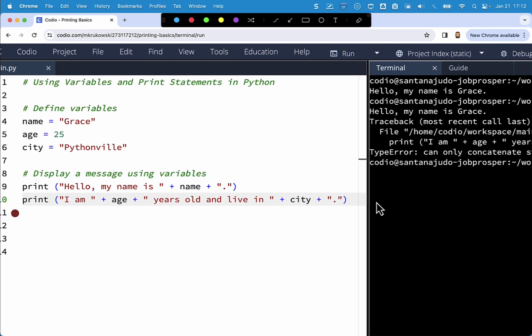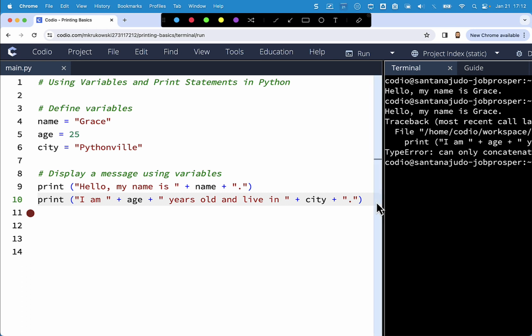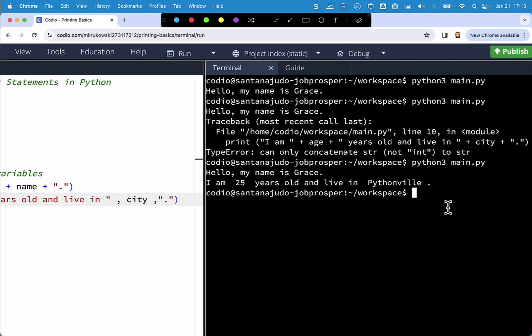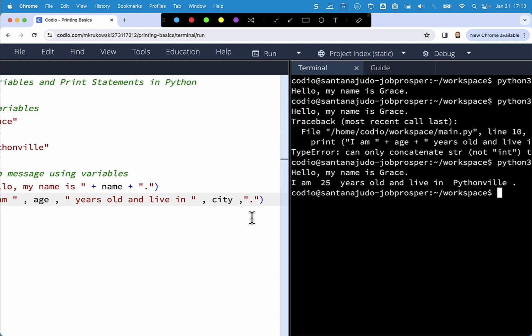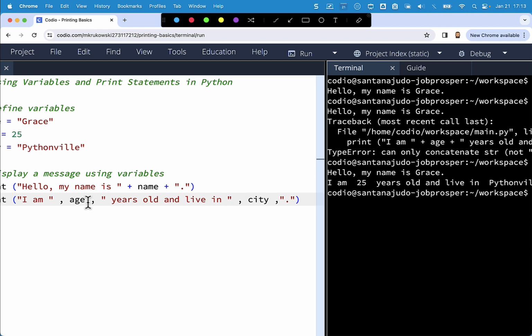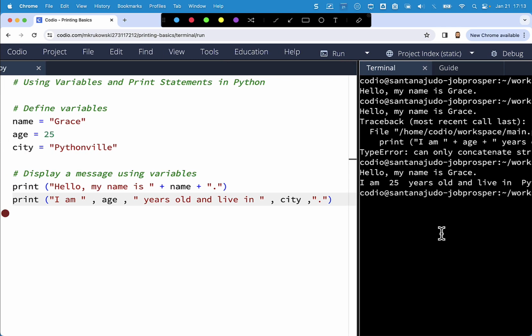So let's take a look to see why and how we're able to fix it. Once again, I'm utilizing the pluses to concatenate. Now if I change this around and put commas instead of the pluses, and then I run the code, that worked. You see that end up working here. There's a little issue in terms of the spacing, because you notice there's too much of a space in between here, and you could slightly tell. So again, this is part of the formatting element here.